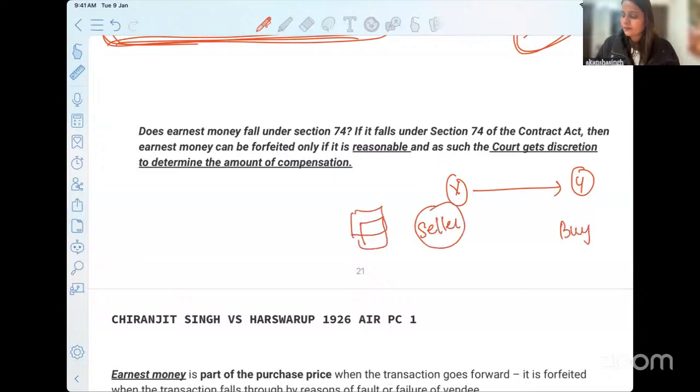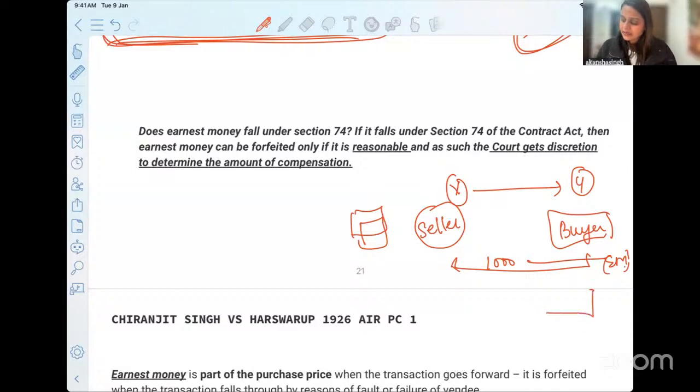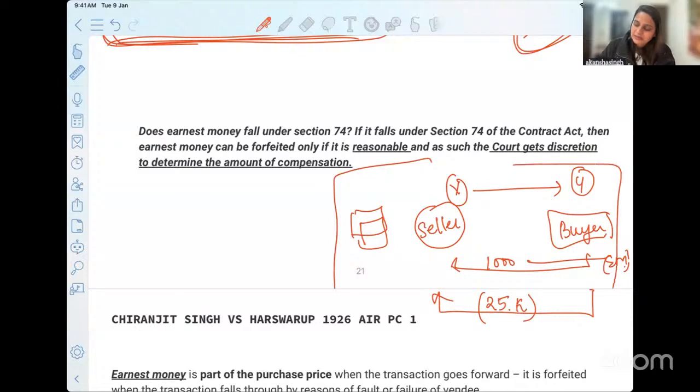X and Y agree that the buyer will first give rupees 1,000 to X as earnest money, the deposit, and later he will pay the leftover amount of the sale price, that is 25,000. They both understand that the property is being sold for 26,000.